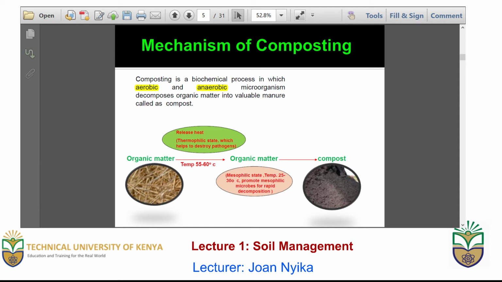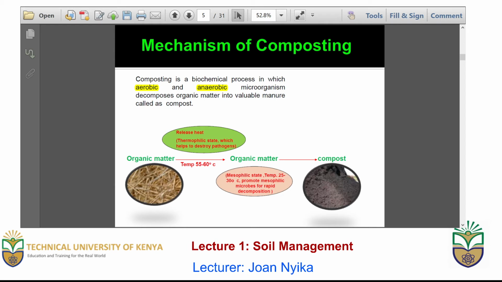The process of releasing heat is known as the thermophilic state, while the process which promotes decomposition is the mesophilic state. Basically, the mechanism of composting can be categorized into two: the thermophilic state, where there is release of heat to convert microorganisms from being harmful to non-harmful.